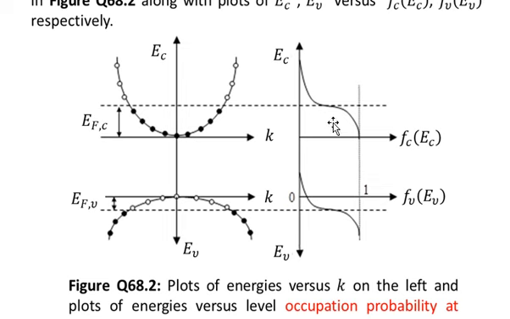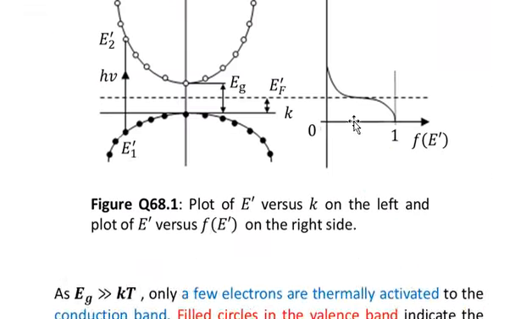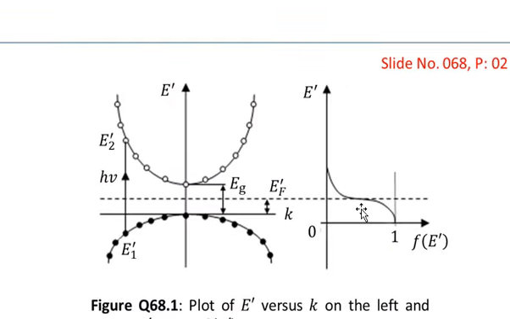And if you lower the energies of the states below the Fermi energy, then on the right the probabilities of occupancy will increase, and at the same time EC will decrease for the conduction band and EV will also decrease for the valence band. So this behavior is the same as we have explained for this case. So this curve has also been explained similarly.